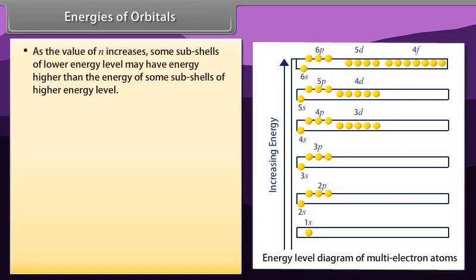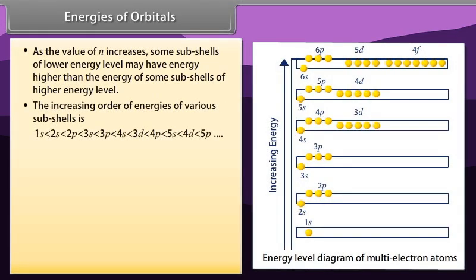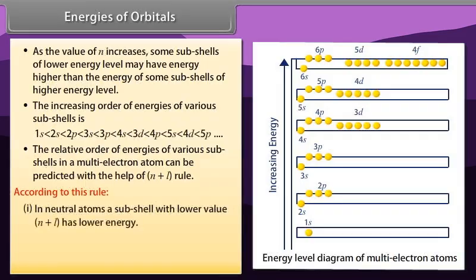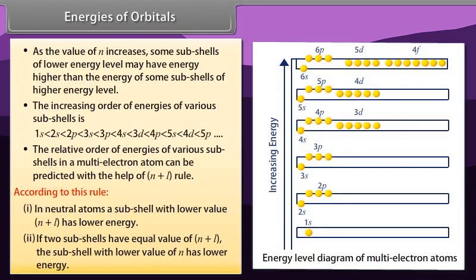Number 3, as the value of n increases, some subshells of lower energy level may have energy higher than the energy of some subshells of higher energy level. Number 4, the increasing order of energies of various subshells is: the relative order of energies of various subshells in a multi-electron atom can be predicted with the help of n plus l rule. According to this rule, number 1, in neutral atoms, a subshell with lower value of n plus l has lower energy. Number 2, if two subshells have equal value of n plus l, the subshell with lower value of n has lower energy.